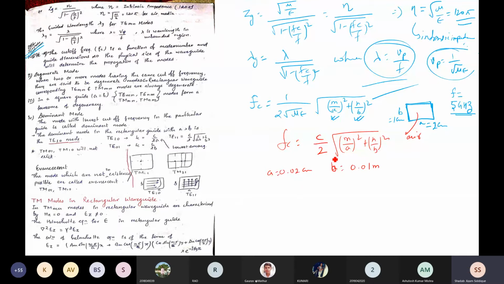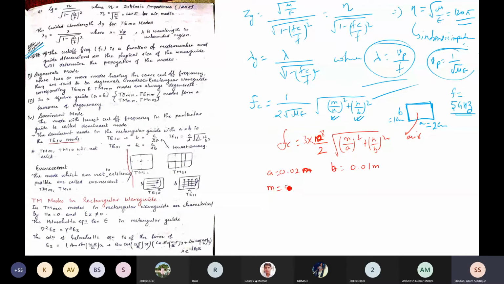Now we will substitute. We know c is equal to 3 into 10 to the power 8, and this is nothing but meter per second. So 1 upon square root of mu epsilon is 3 into 10 to the power 8, but we need m and n because we know a and b. To have the cutoff frequency, we need m and n.